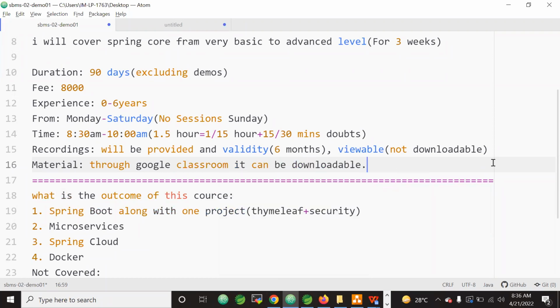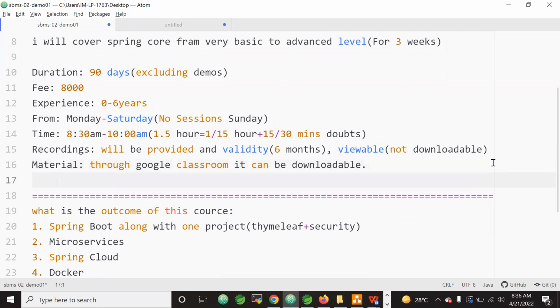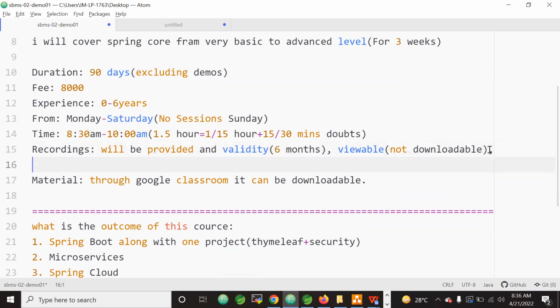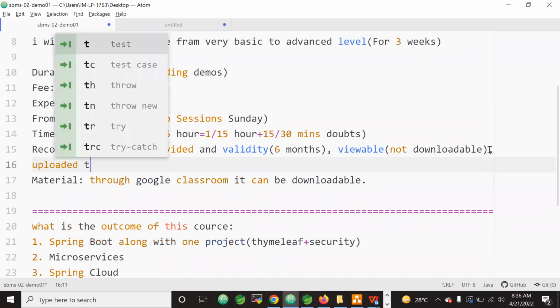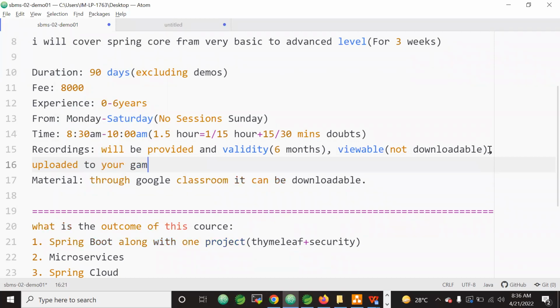So material, and then recorded session videos. The recorded videos will be uploaded to your drive. Once you're registered, the recordings will be uploaded to your Gmail drive.